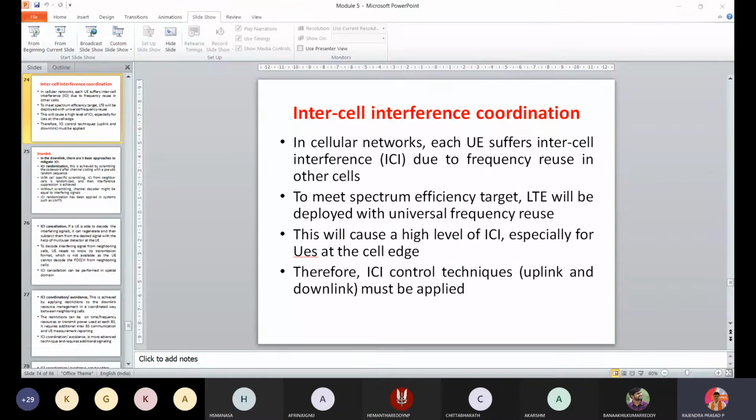So for downlink we have to follow some methodology and for uplink we have to follow some methodology. In downlink, first we have randomization, then we have cancellation, and then we have coordination and avoidance. Yesterday we had a discussion on the downlink part, so today we will be going with the uplink.